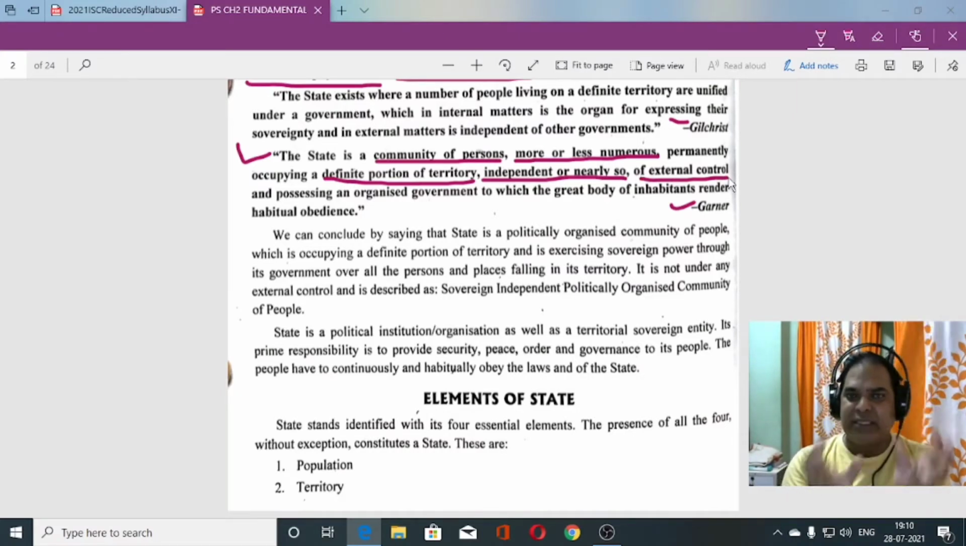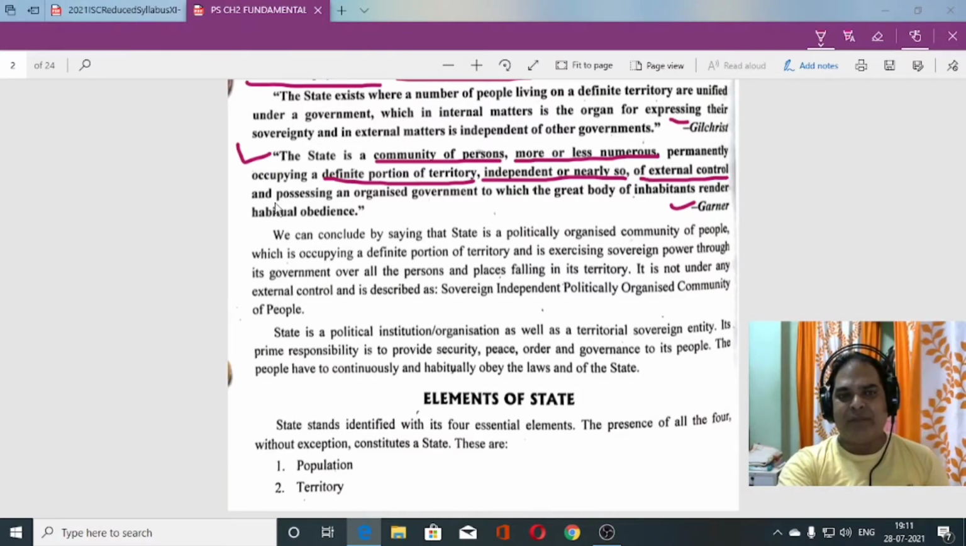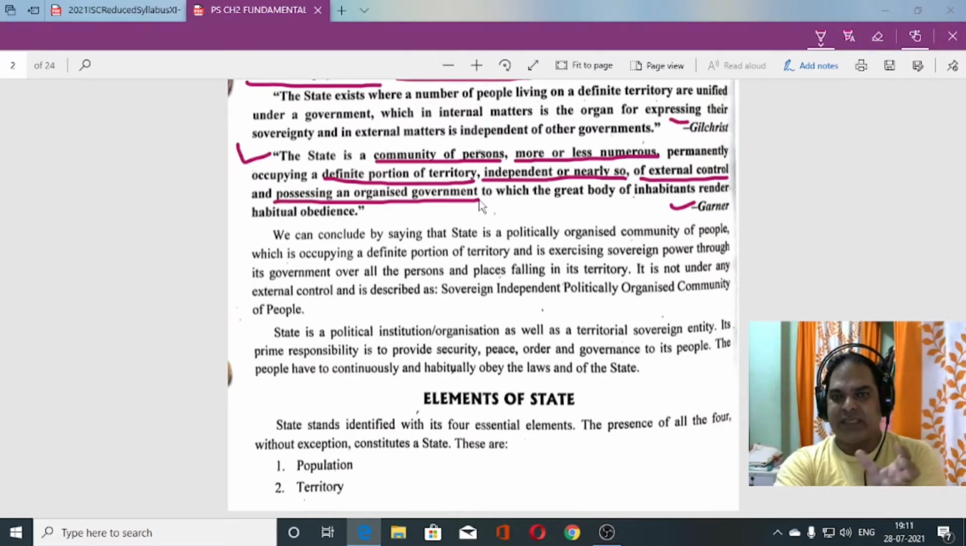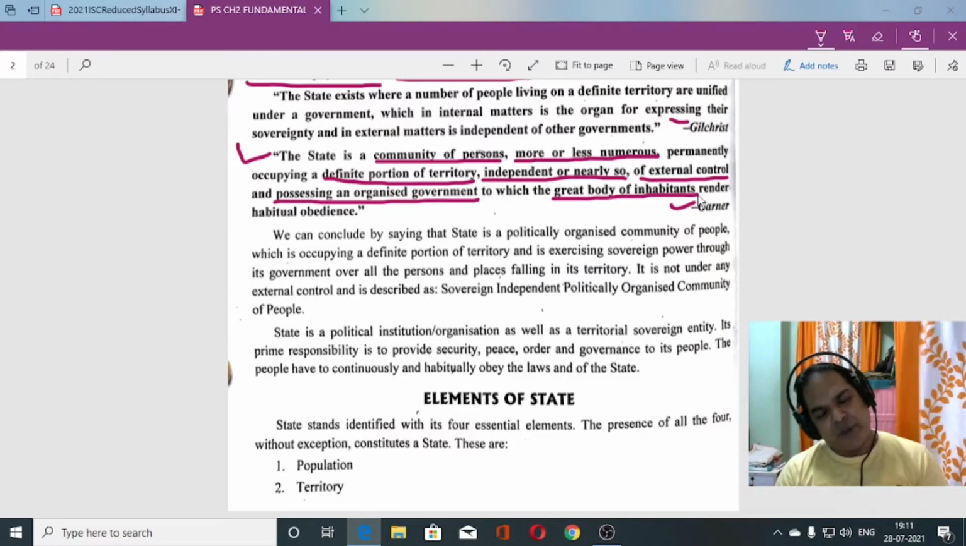That means this community living in a territory can be independent or nearly independent, must be free from external control, and possessing an organized government. So what type of government? Organized government, to which the great body of inhabitants, the people living in a state, render habitual obedience. The people living in a state obey the rules and regulations, the constitution, the government. They properly obey it.